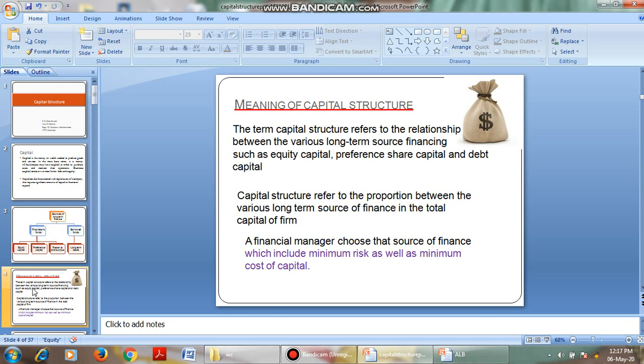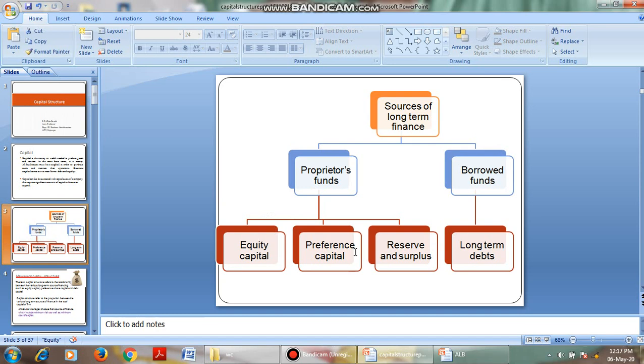In simple terms, it shows the relationship between the various sources of long term funds.